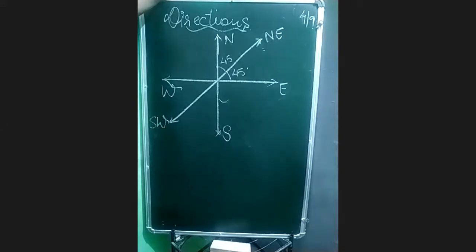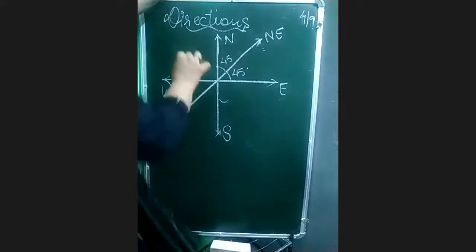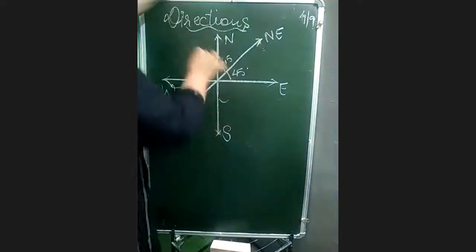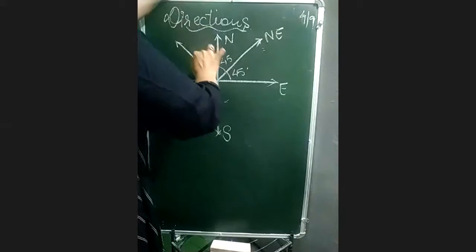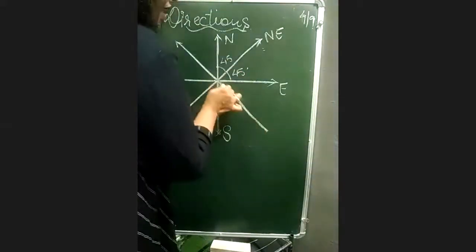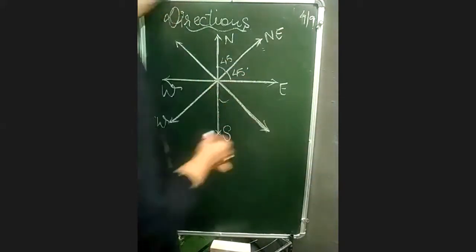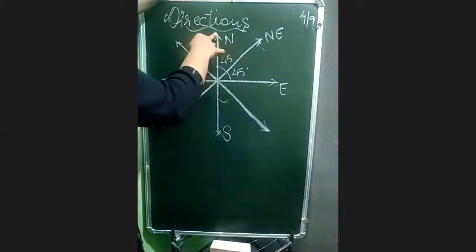Is it clear? Anyone has confusion till here? No, ma'am. Okay, fine. Same thing, beta. You will draw one more line in between through the scale. Remember this thing here also. If you see, we have north, we have west.